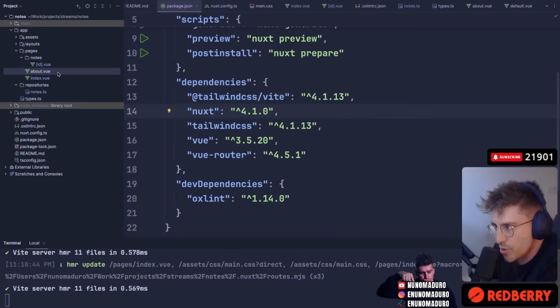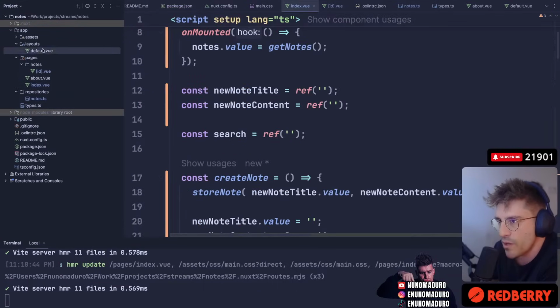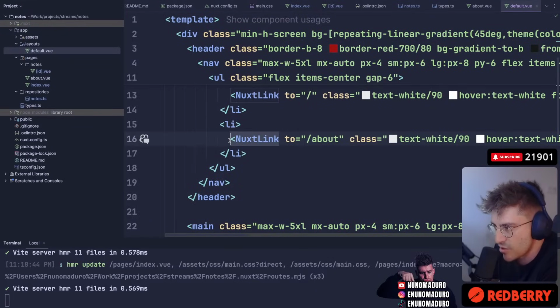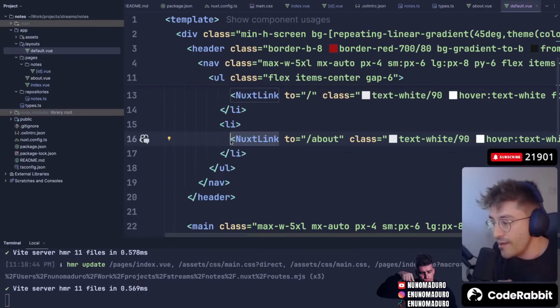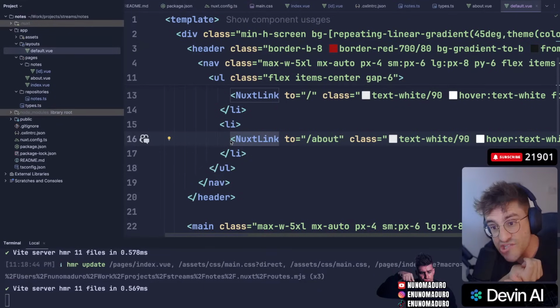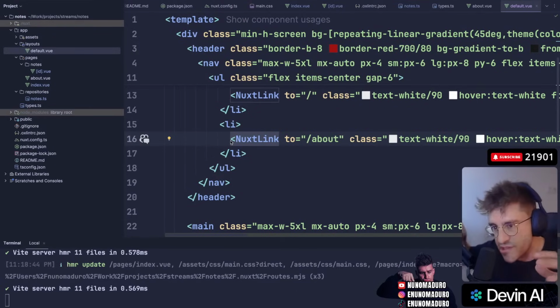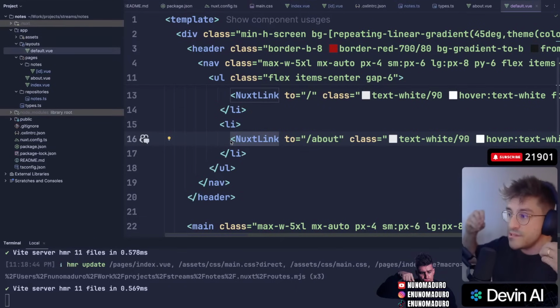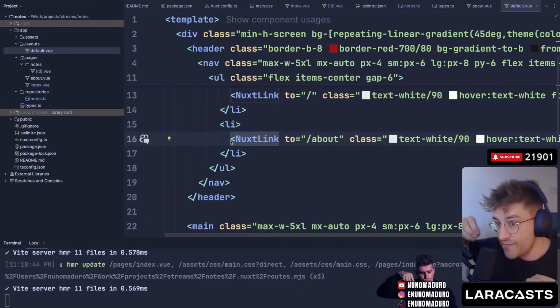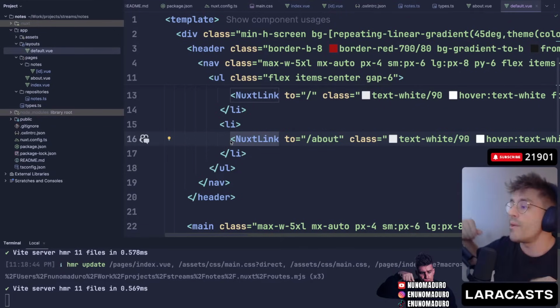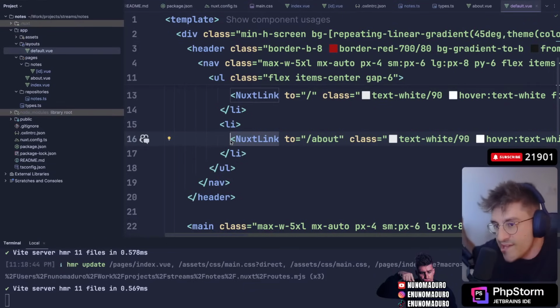Okay. We also noticed that when you click on, for example, layouts.default, we also saw this NuxtLink, which seems to be something that pretty much every front-end framework is doing. Like if you go to Inertia, you see a link component. If you go to Next.js, you see a link component. If you go to Nuxt.js now, you see a link component too. Some of you may ask, why do these frameworks have all of this? There is a reason for that. The reason is because they want to offer prefetching by default, making things even faster, but also for SEO purposes, meaning that with this component, you get pretty much great SEO by default.